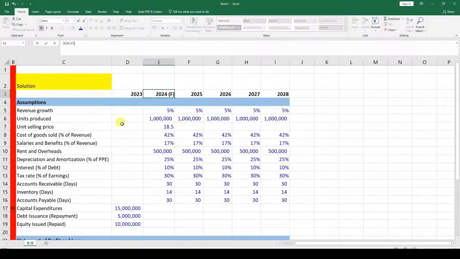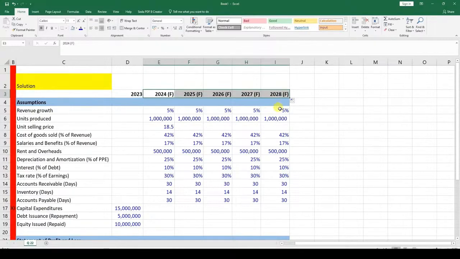Because these are not actual values. These are forecast values. This is the actual values over here, but we do not really have the values here. But we are trying to focus based on the information given to us.